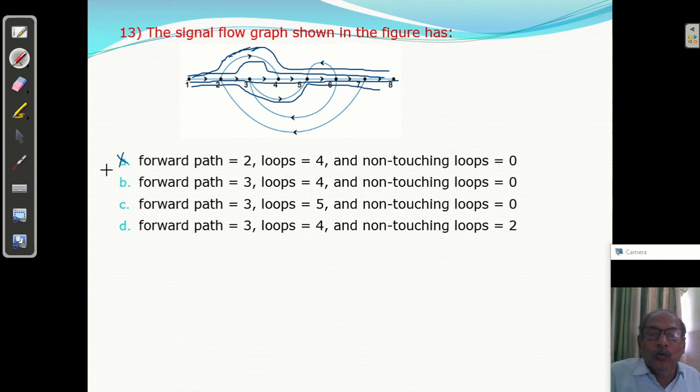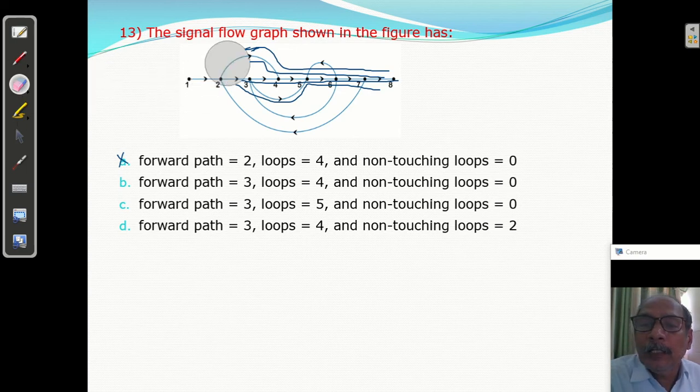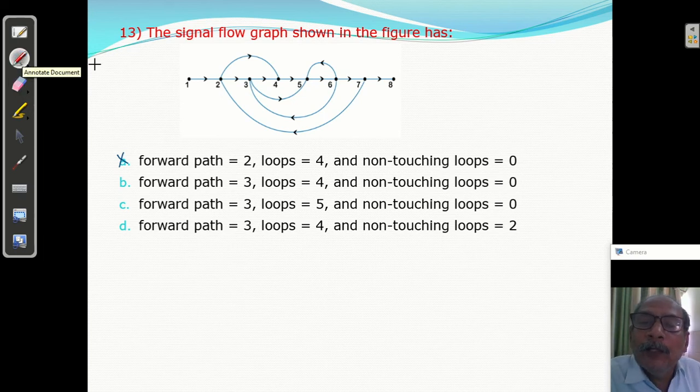Okay. Now loops. How many loops we have? So 3 forward paths we got. Now loops we have to calculate. So A is not correct. Right. Now loops. You have one loop. This is one loop. देखो ये this. This is the second loop.